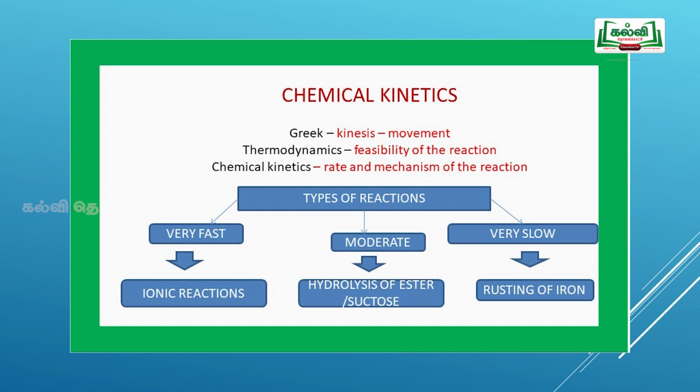Now we shall see the types of reactions. Few reactions are very fast, few are moderate and few are very slow. The very fast reactions, which take place in ionic reactions, are completed within a fraction of a second. The slow reactions take place over days, for example rusting of iron. The next part is moderate reactions, which lie in between very fast and very slow reactions. For example, hydrolysis of ester and hydrolysis of sucrose.